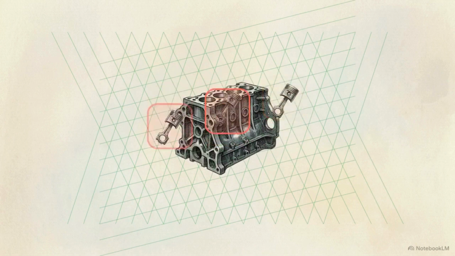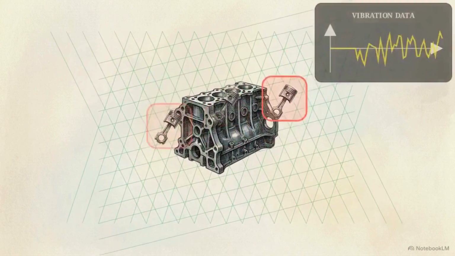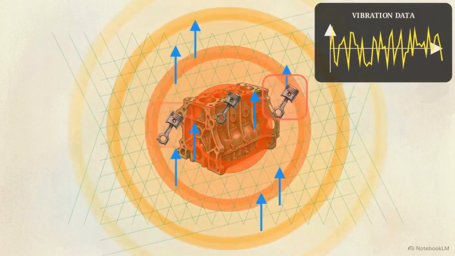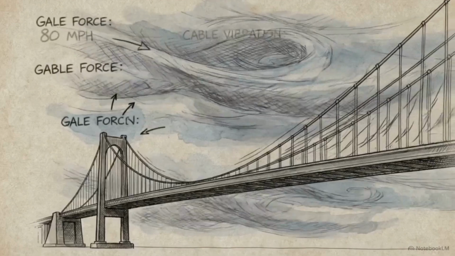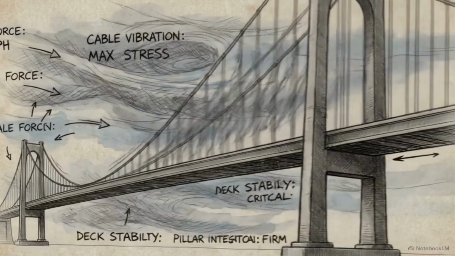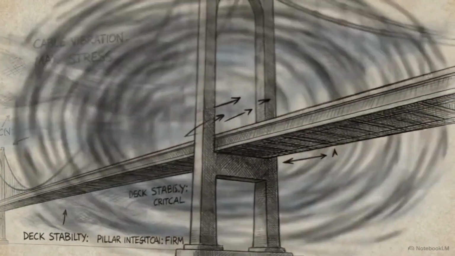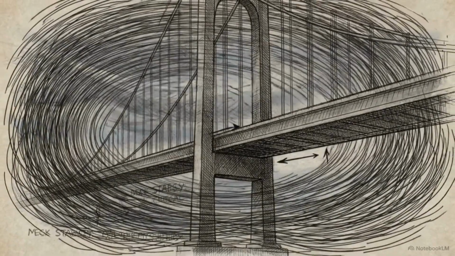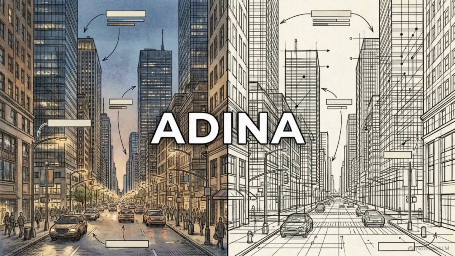It seamlessly connects the baseline mathematical mesh to complex nonlinear contact mechanics, dynamic external vibrations, and coupled multiphysics interactions. When a massive modern suspension bridge stands entirely firm against the buffeting force of intense gale force winds, it demonstrates the reliability of predictive computational modeling. High-fidelity engineering demands that we model reality exactly as it is, complex, deeply dynamic, and entirely nonlinear. ADINA provides the architecture to achieve exactly that.